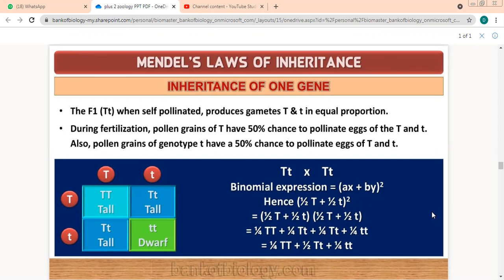Capital T. But we said we are taking AX plus BY. Okay. Let us do it further. We just got the ratios. How much was the ratio? Half T, 1/4. You remember we did this?